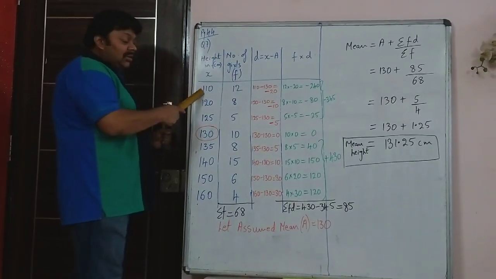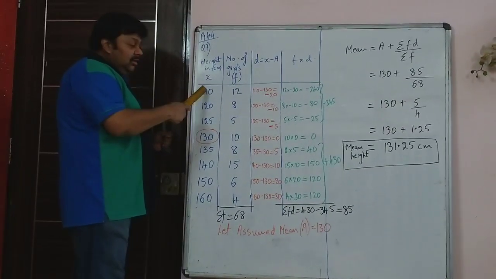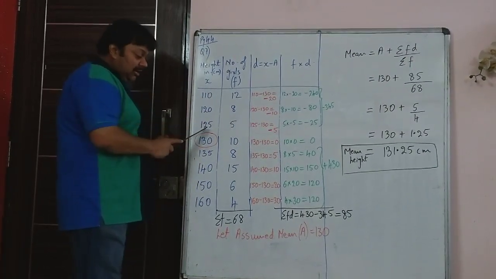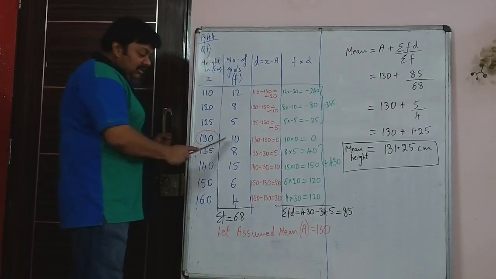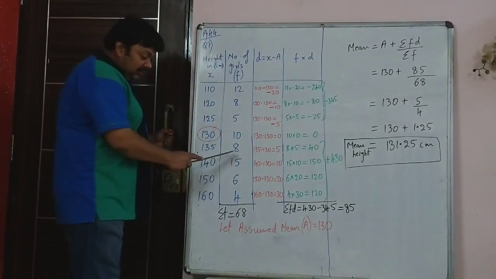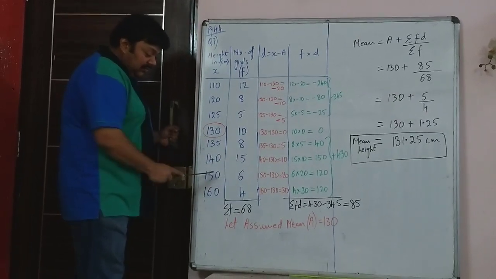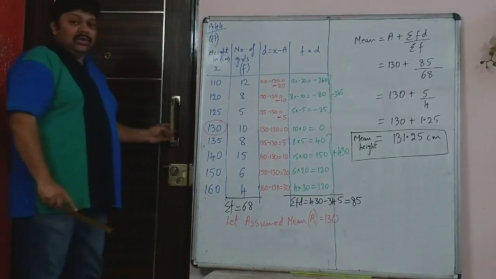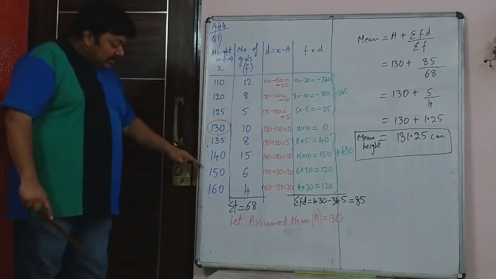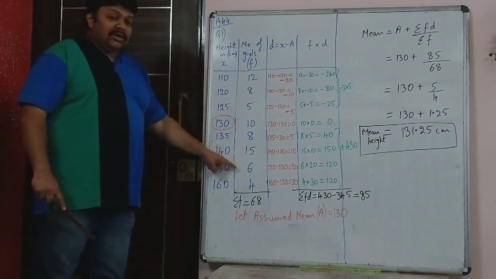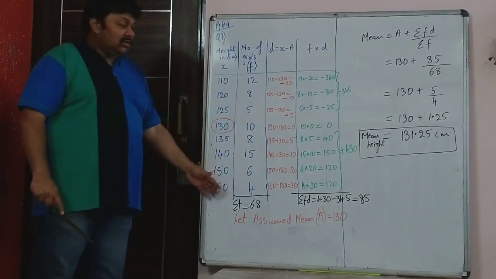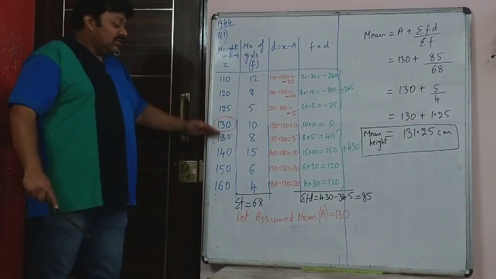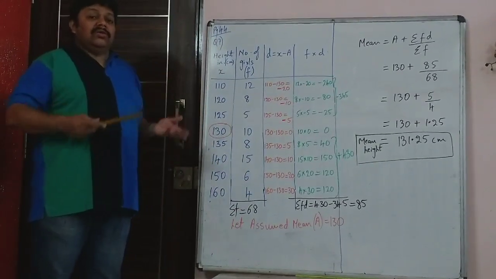120 was given first, but the lowest data is 110. So 110, corresponding frequency 12. Then 120 frequency 8, 125 frequency 5, 130 frequency 10, 135 frequency 8, 140 frequency 15, 150 frequency 6 and 160 frequency 4. We have written all the data in ascending order with the corresponding frequency. The frequency is already given in the question. What we did is we just arranged it in ascending order. That was the first step.